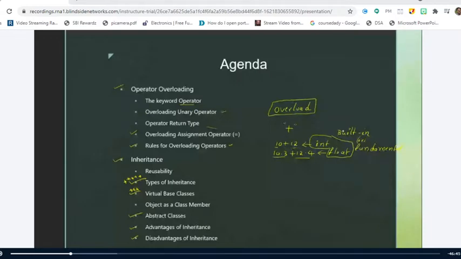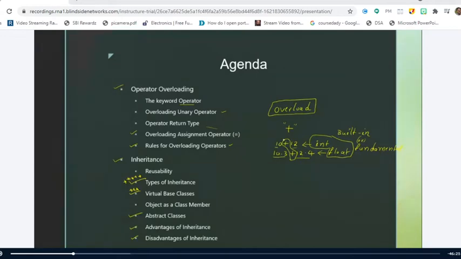Or built-in data types. But when we make these operators, which are intended for operations on built-in data types, operate on user-defined data types also, then that concept is called overloading.